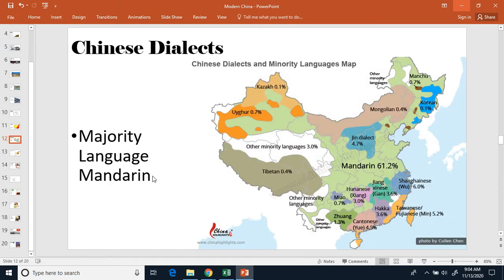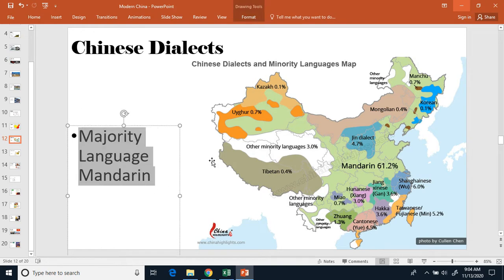Let's go ahead and make a 2. And we're going to write down majority language Mandarin. So just know the major language in China is Mandarin. That's the main one.